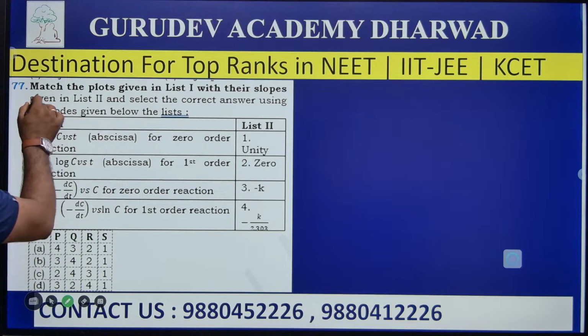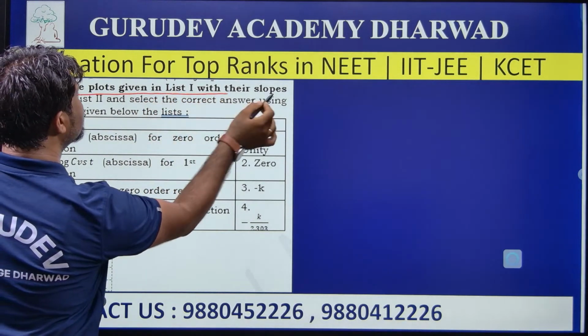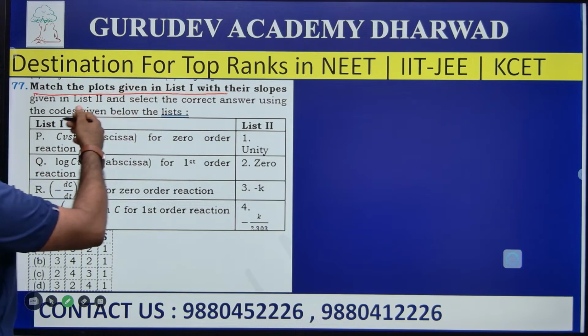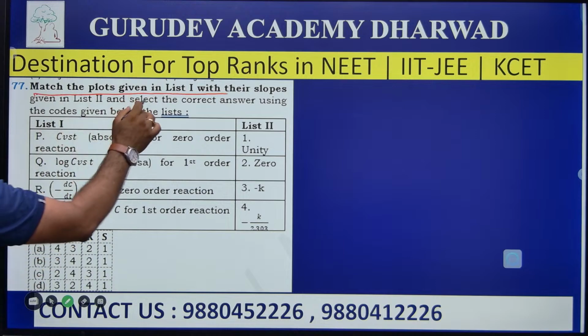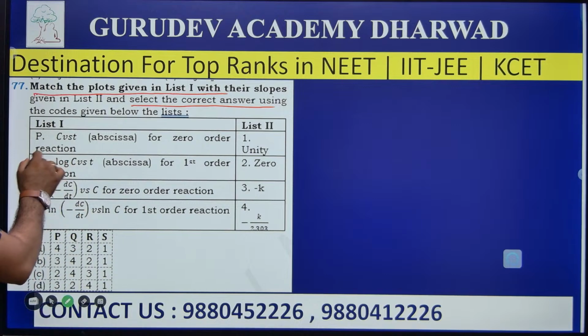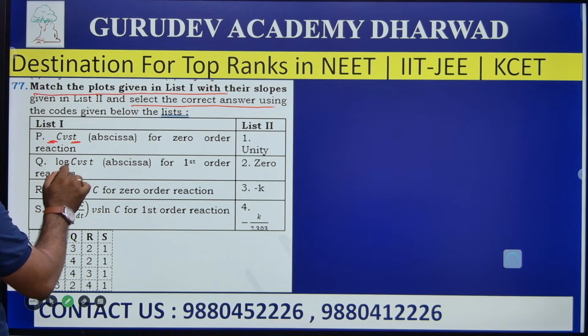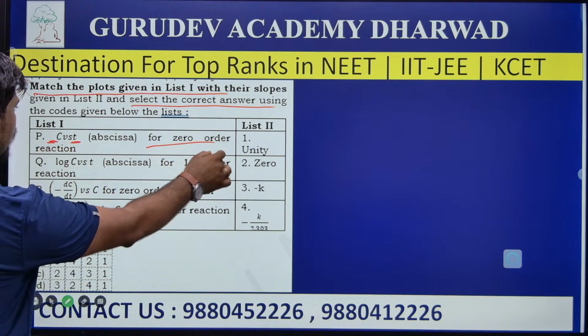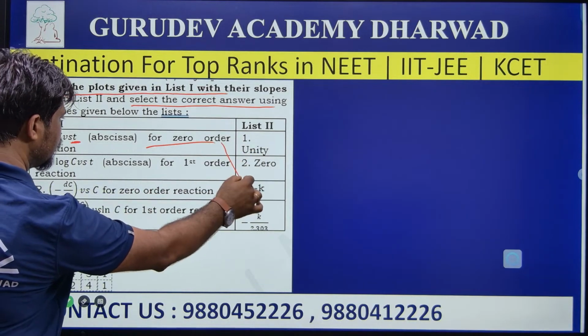Match the plots given in list 1 with their slopes given in list 2. Based on the slope value, we match list 1 and list 2. Select the correct answers using the codes given. Here the first one is concentration versus time for a zero order reaction. For zero order, the slope is not zero; it should show minus K.